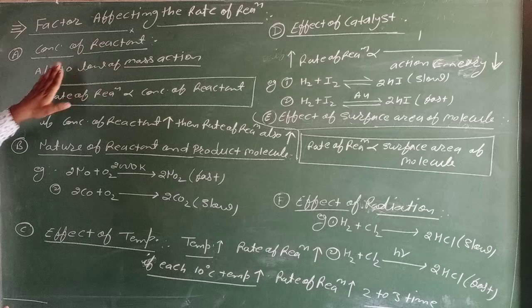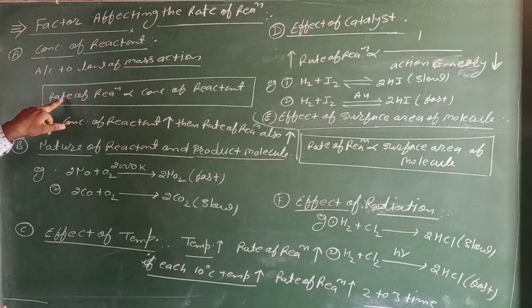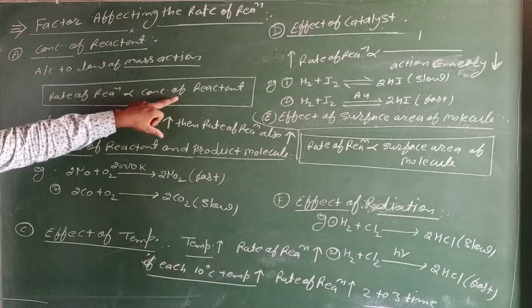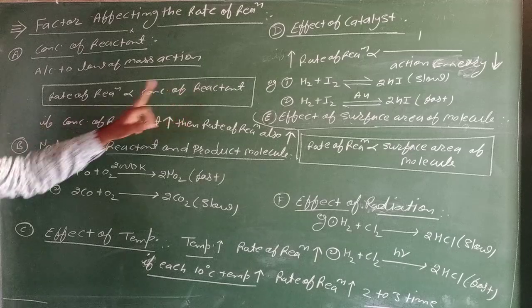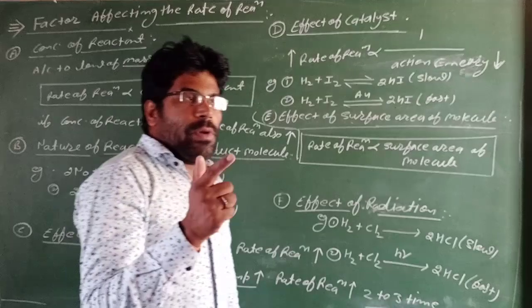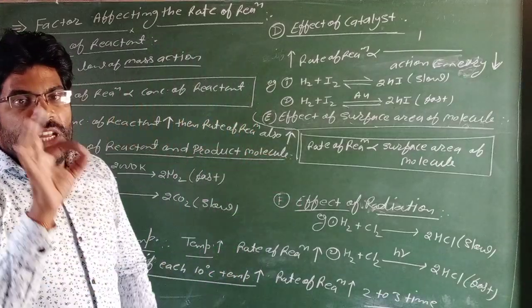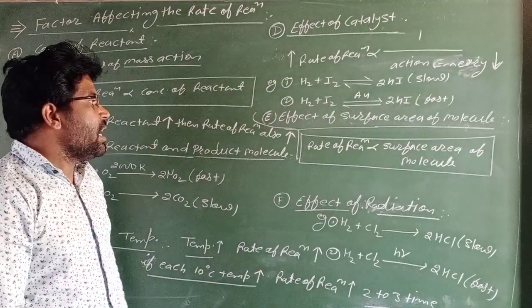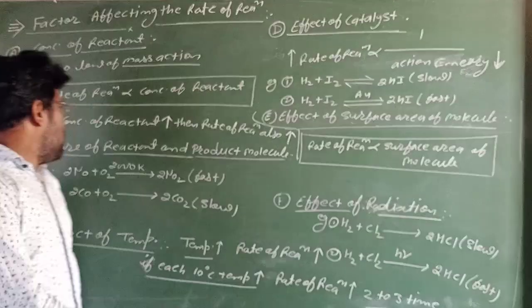Concentration of reactant. According to the law of mass action, the rate of reaction is proportional to the concentration of a reactant. If we increase the concentration of reactant, the rate of reaction also increases. If we decrease the concentration of reactant, the rate of reaction also decreases.